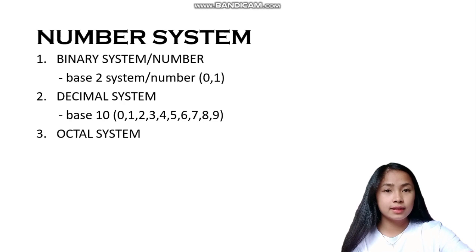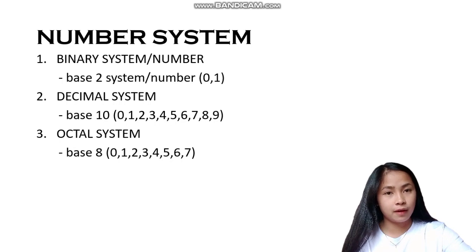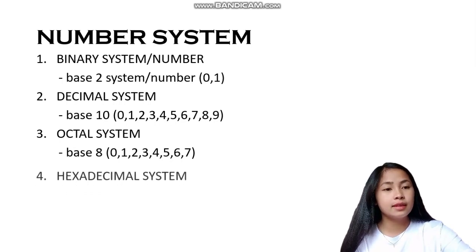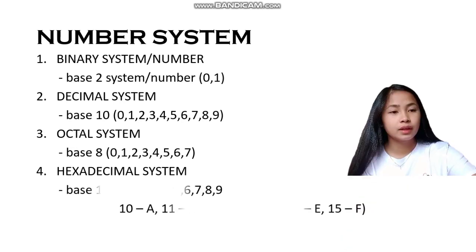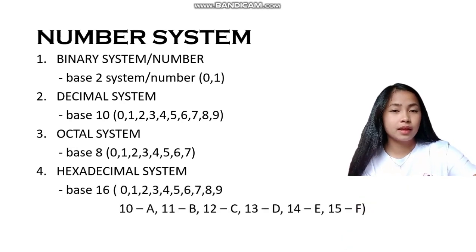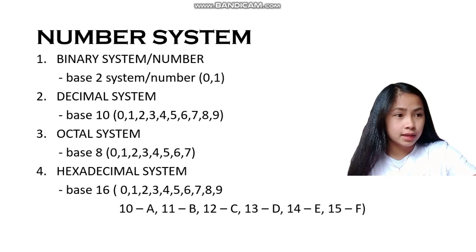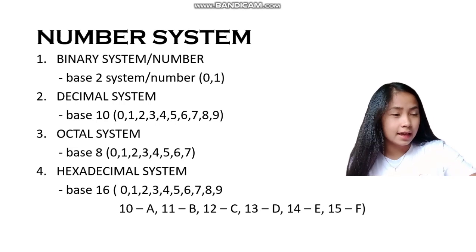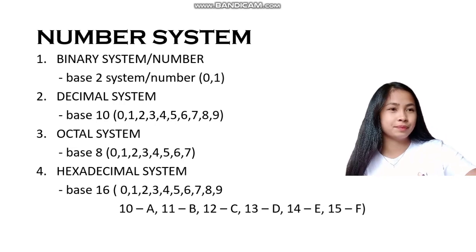The third one is the octal system. It has a base 8, which is 0, 1, 2, 3, 4, 5, 6, and 7. And the last one is the hexadecimal system. It has a base 16, which is 0, 1, 2, 3, 4, 5, 6, 7, 8, 9, and 10 corresponds to A in the hexadecimal system, and 11 corresponds to B, 12 corresponds to C, 13 corresponds to D, 14 corresponds to E, and 15 corresponds to F.